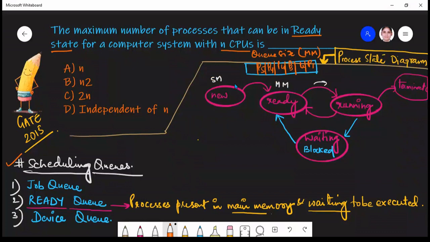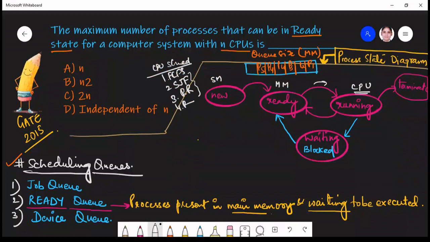Now coming to this running state. Whenever a process has to be in the running state, it needs a CPU, right? So we need CPU here. And out of all these processes, which process is going to be selected? It depends on the scheduling algorithms that we have studied. CPU scheduling algorithms: we have FIFO, FCFS, we have SJF, then we have RR round robin scheduling, and we have priority scheduling. So these are the different scheduling algorithms on the basis of which any process is going to be selected, and from the ready state it is going to the running state.